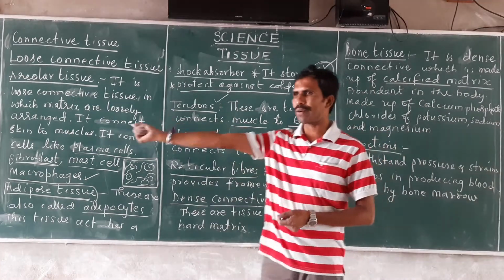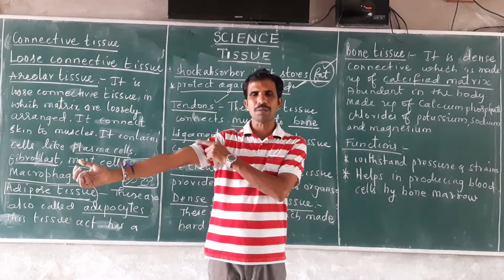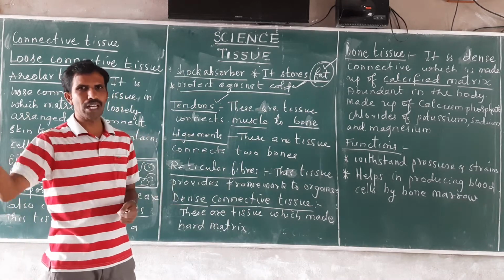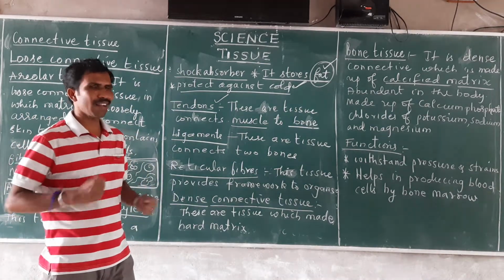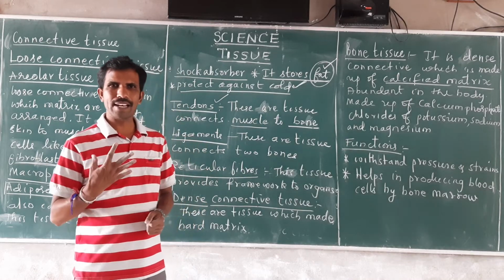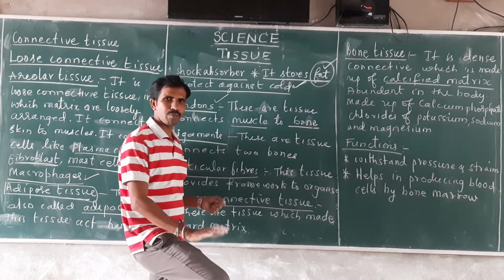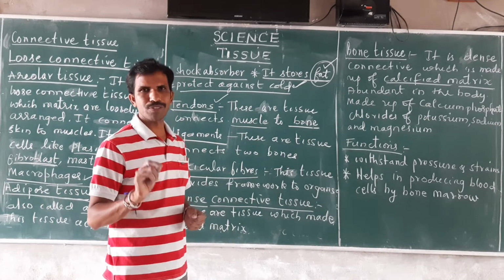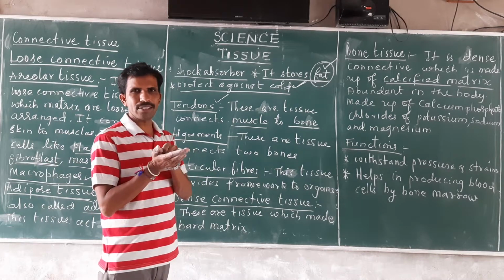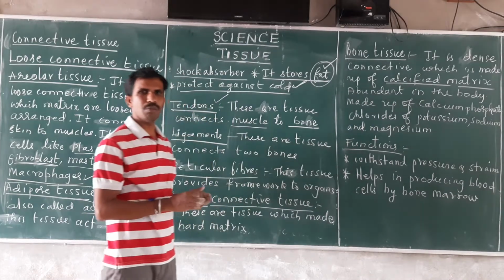When we stretch our hand and release it like this, the biceps and triceps muscles help in the movement. When we are running, the thigh muscle will contract and relax. Those muscles are attached to the bone. This is the femur. The largest bone of the body is called the femur, which is the thigh bone. For the thigh bone, there is a muscle attached. That muscle will help in the movement of the body.